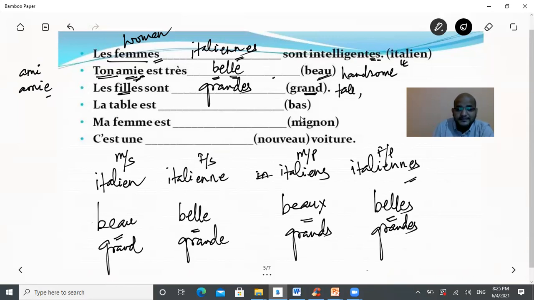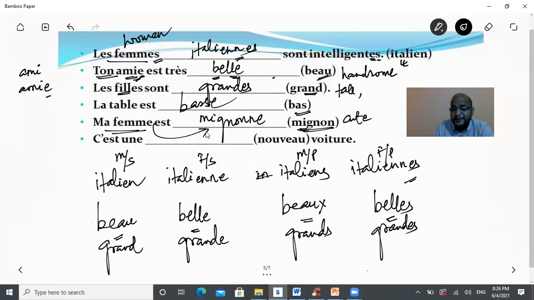La table est bas. Bas, adjective, which is low. It's basse, B-A-S-S-E, the feminine singular form. Ma femme est mignon, the adjective mignon, which is cute. This is the masculine form, masculine singular, but here it is ma femme, which is my wife. So we won't be using this same form. We have to convert it into mignonne, M-I-G-N-O-N-N-E, feminine singular. The adjective should also be in feminine singular form.